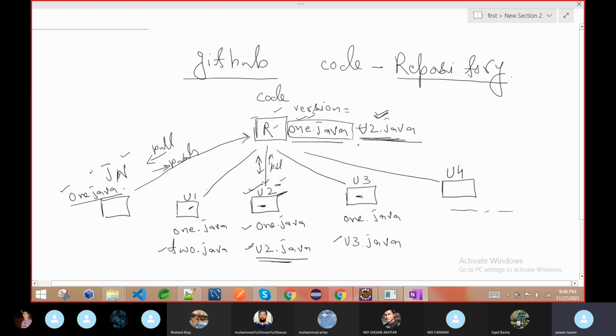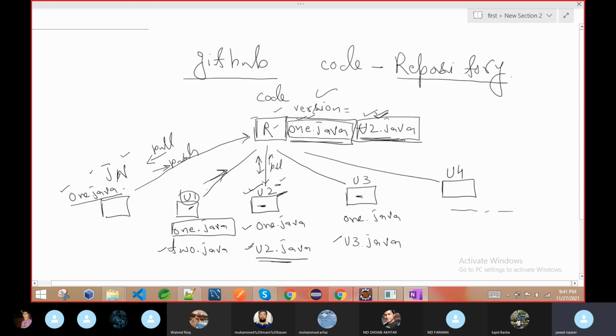Now in our repository we have two different classes, projects, anything. The main thing I want to describe is that some changes happened here. It may be new classes, it may be the same classes. Now suppose u1 tries to push the code, but u1 has the old version. When Javed pushed this code, at that time they had cloned the project, and they have this code, but this one is not here.